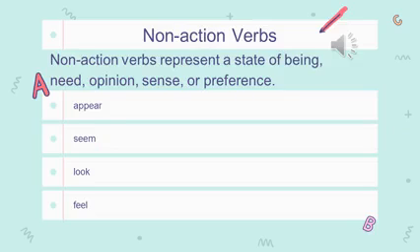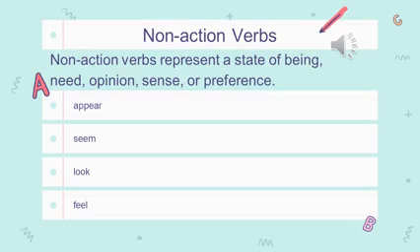Non-action verbs represent a state of being, need, opinion, sense, or preference. To make it clear, I'm going to give you some examples. An example of the state of being is when you say, I was in Italy last summer. This I was shows that you have been in Italy last summer. Need: I need a new laptop.